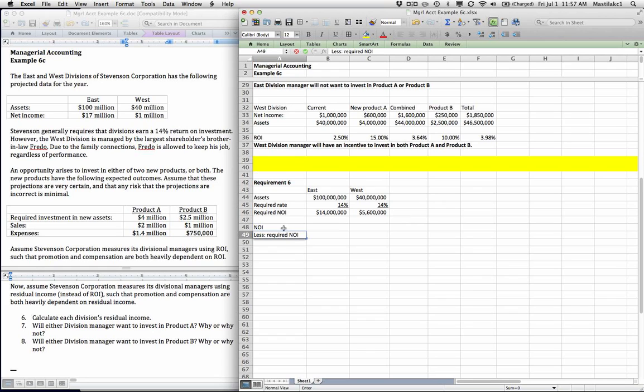And what we're going to do is we're going to take our actual net income, which in this case is 17 million for the East and 1 million from the West. We're going to subtract out the required net income. And that will give us the residual income.